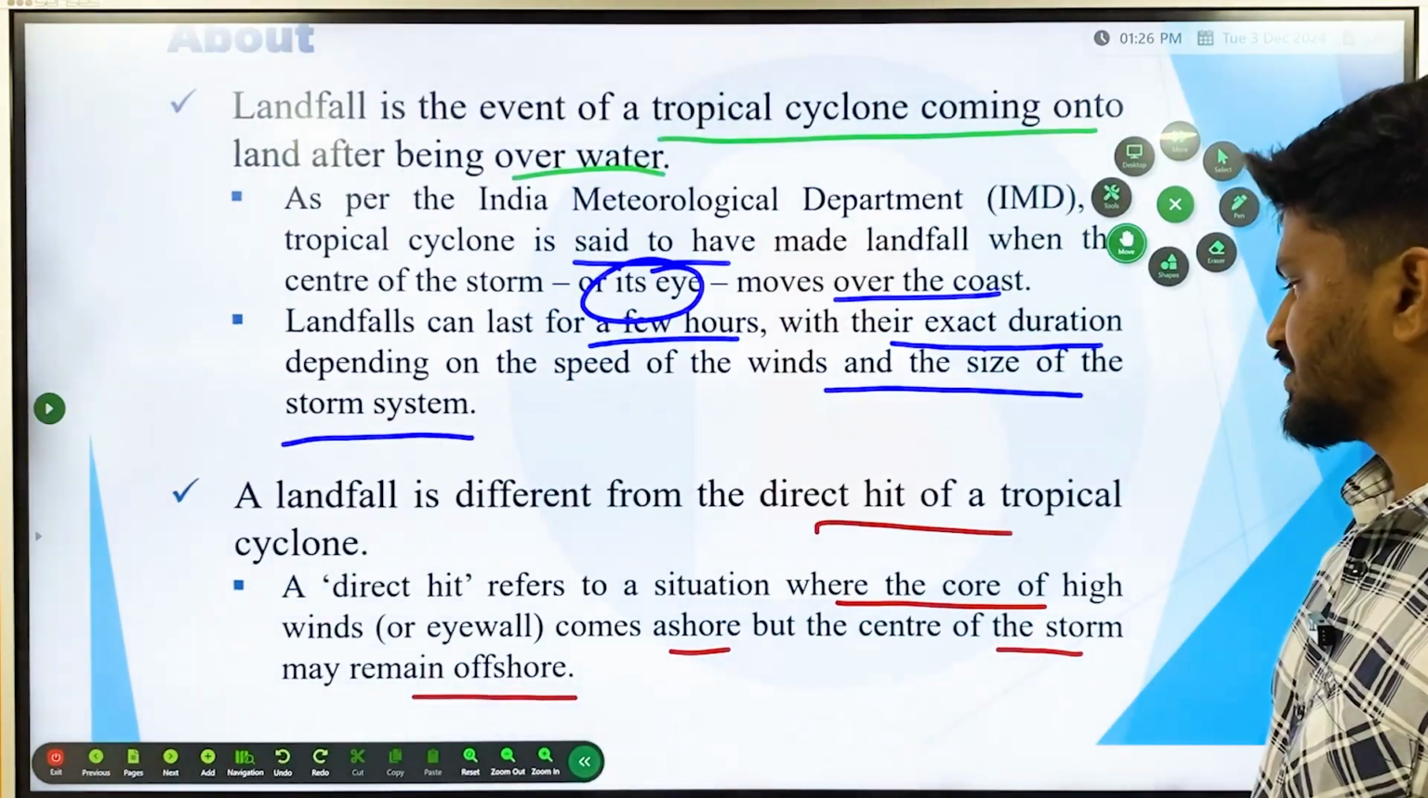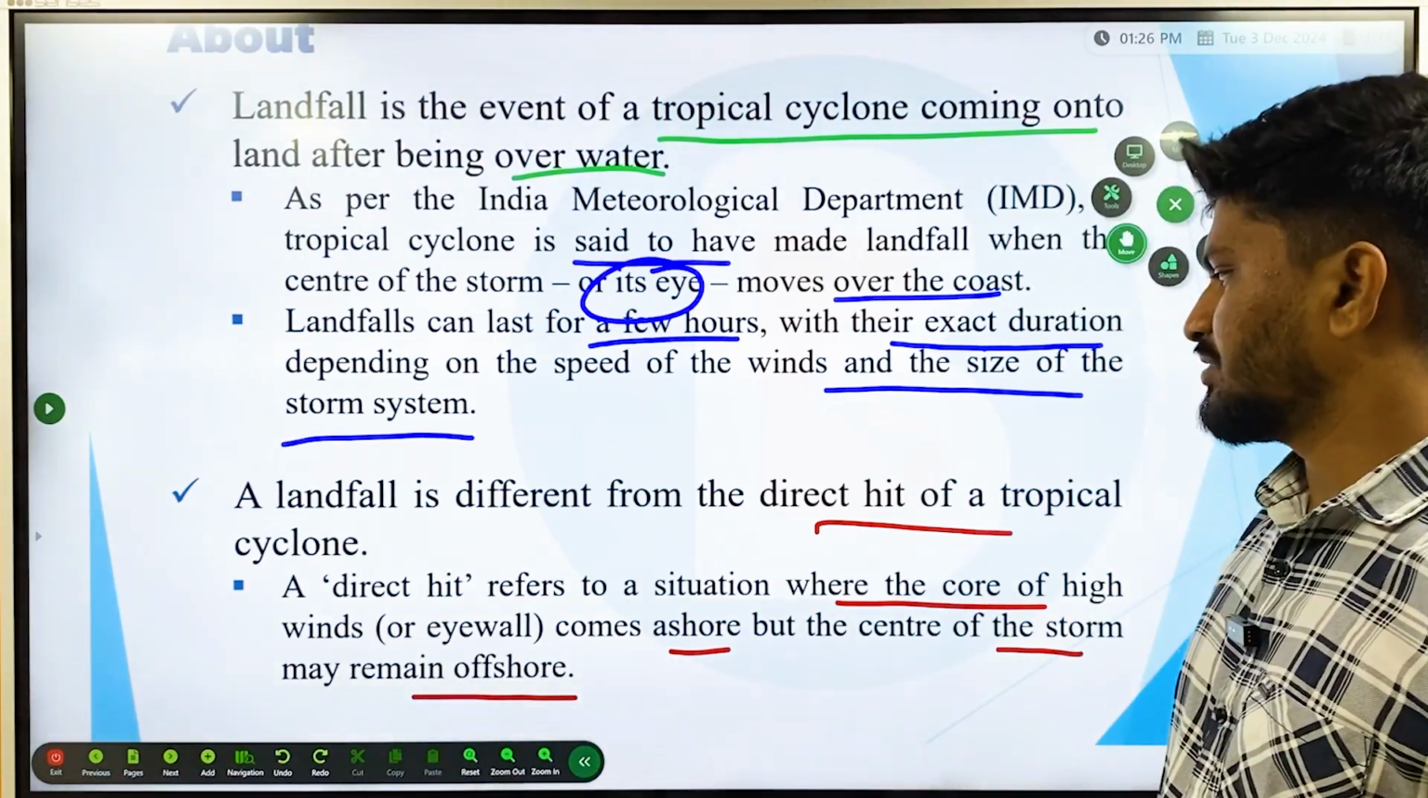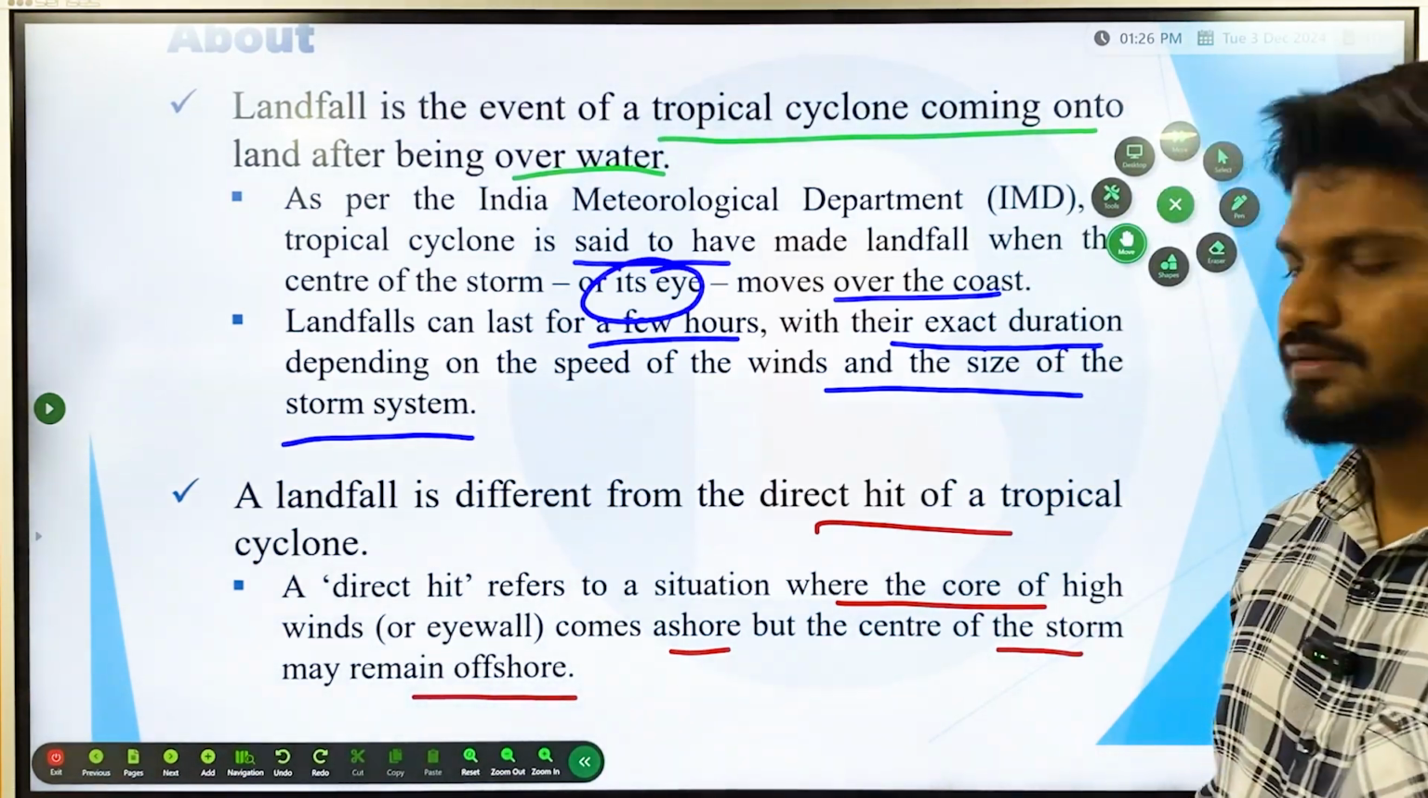So direct hit refers to a situation where the core of the high winds comes ashore, but the center of the storm remains offshore. Okay.